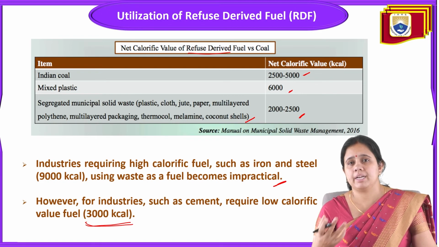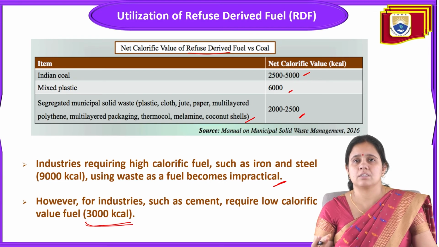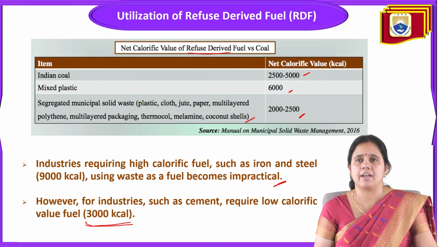So some industries like cement require low calorific value, while other industries require high calorific value, like the iron and steel industry, which requires around 9000 kilocalorie. Waste as fuel becomes impractical there. And industries like cement require low calorific value fuel, like 3000 kilocalorie. So this is the utilization of refuse derived fuel, and it is the data for the comparison between refuse derived fuel and coal.